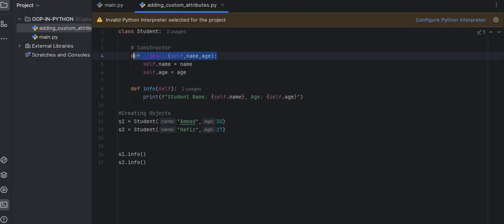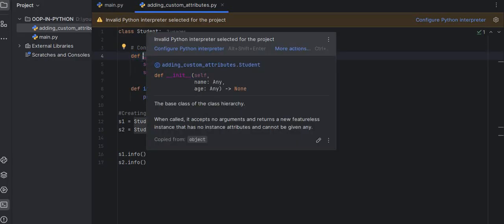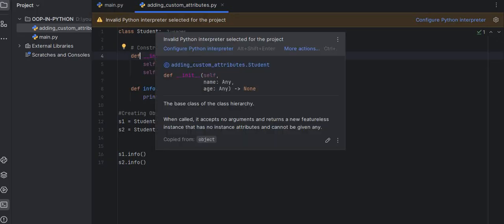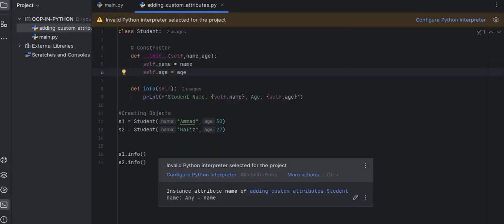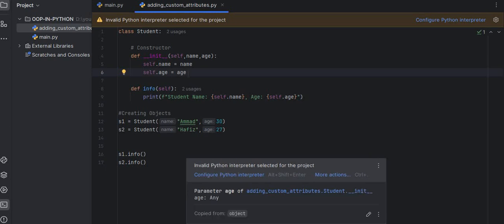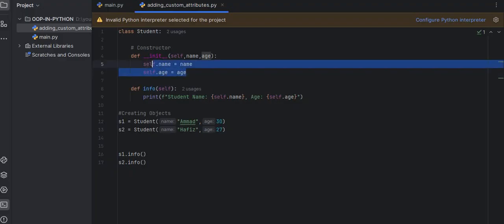The __init__ is the constructor of Python. It automatically runs when creating an object. The init runs automatically, and then self.name and self.age become object-specific data. Each student has their own details.